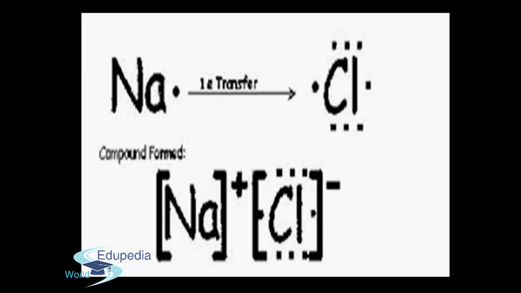As sodium is a metal and chlorine is a non-metal, when sodium reacts with chlorine to form sodium chloride, transfer of an electron takes place from the sodium atom to the chlorine atom. So here we can see the compound formed, NaCl. We don't write the plus and minus as superscripts. We can also write it like this, NaCl, straight.